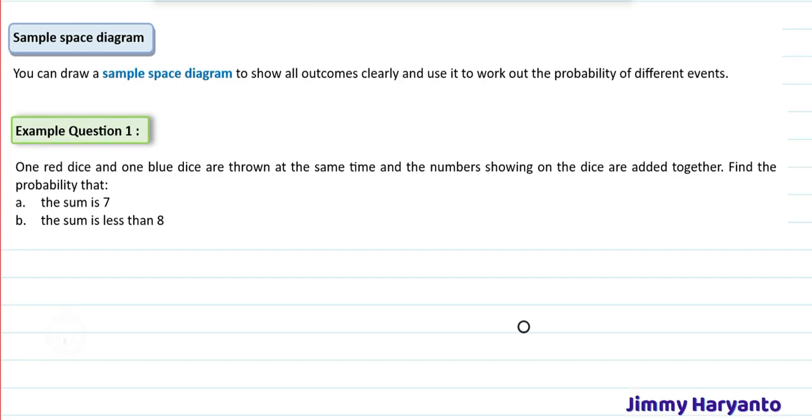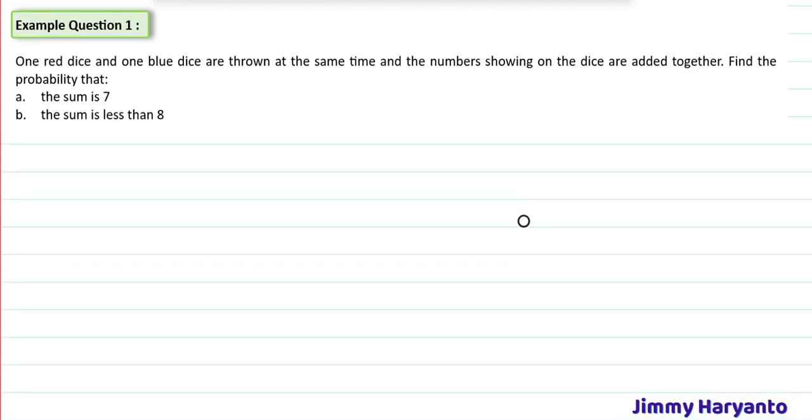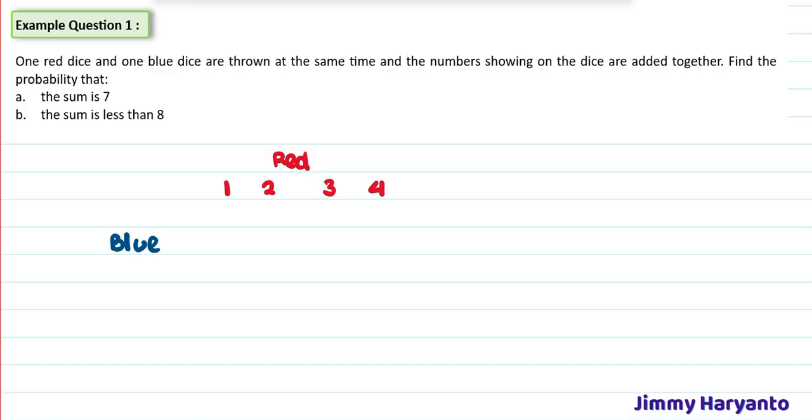Example question 1: one red dice and one blue dice are thrown at the same time. That means you have two objects right here. To find the probability, we have to do the sample space diagram. This is a dice, so for red it has 1, 2, 3, 4, 5 and 6 for the sides, and for the blue you will have 1 to 6 also.